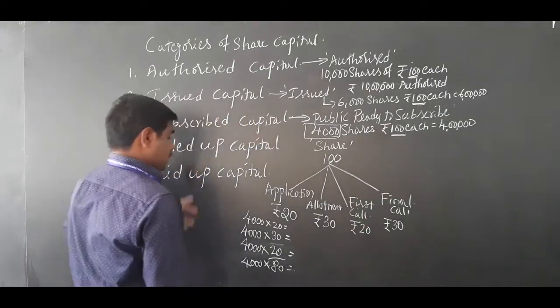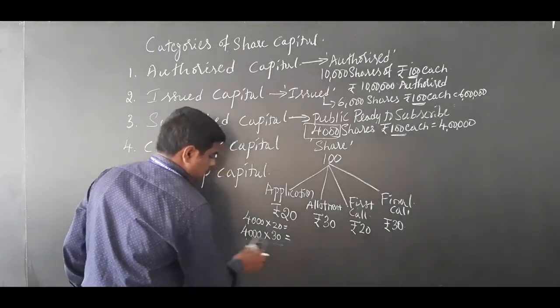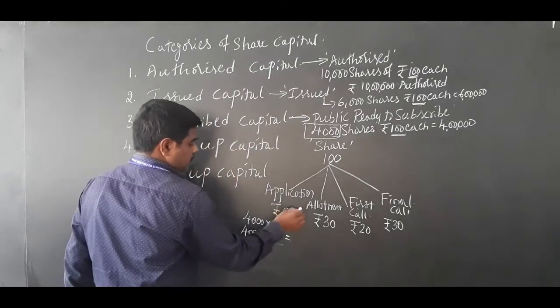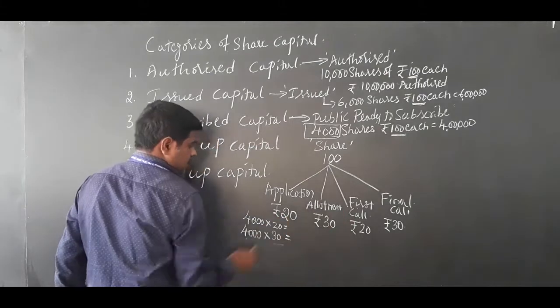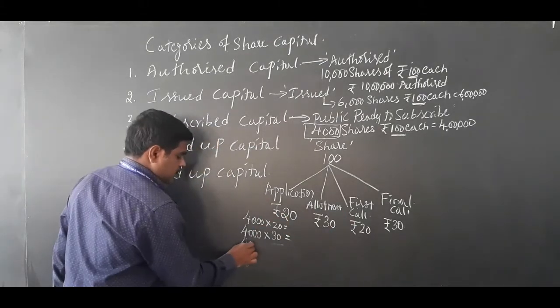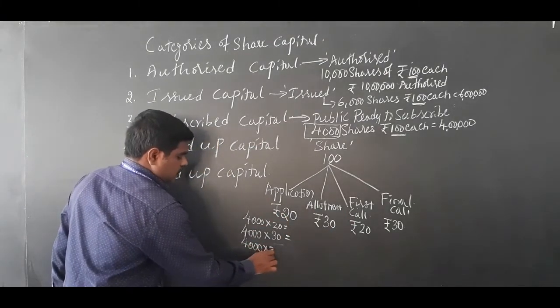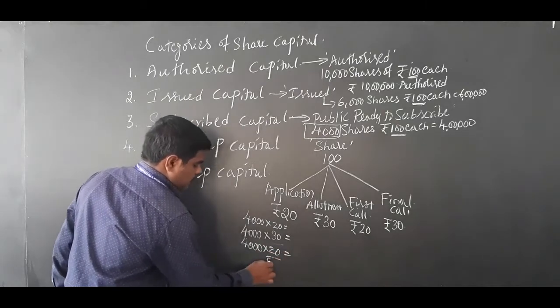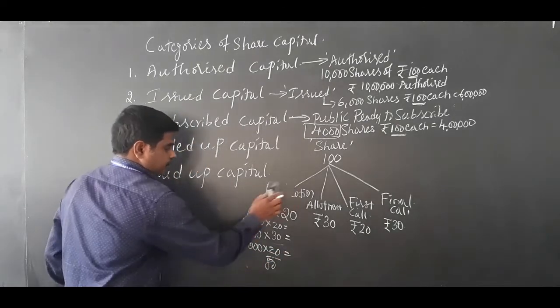Okay. Next, let me take only two examples now. Called up capital: I will take it including the first call. Okay, 4,000 into 20. So totally 80 rupees is called.